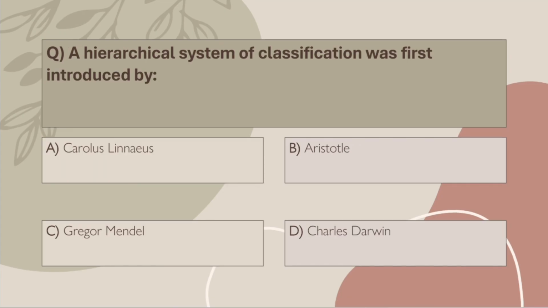Q27. A hierarchical system of classification was first introduced by A. Carolus Linnaeus. B. Aristotle. C. Gregor Mendel. D. Charles Darwin. Correct answer, B. Aristotle. Long before Linnaeus, Aristotle classified organisms based on habitat and body form.